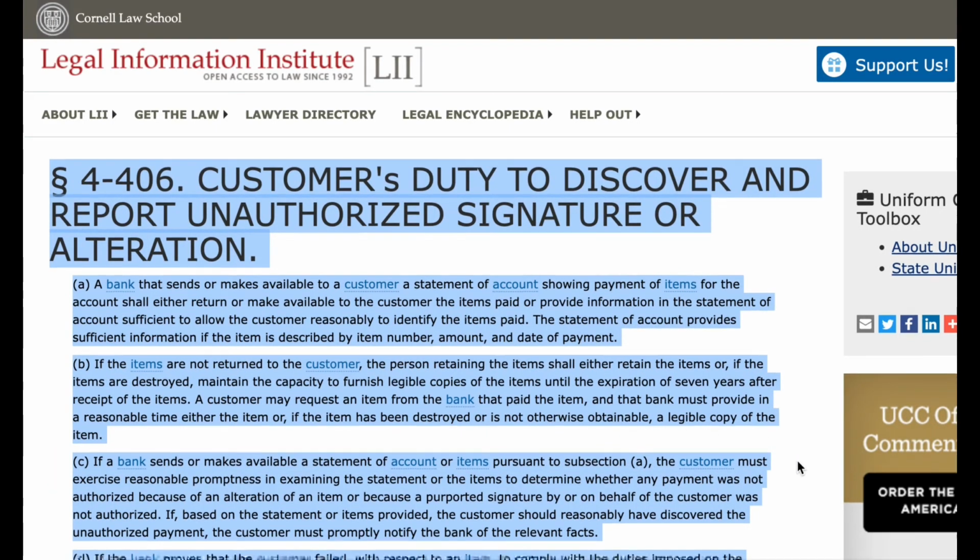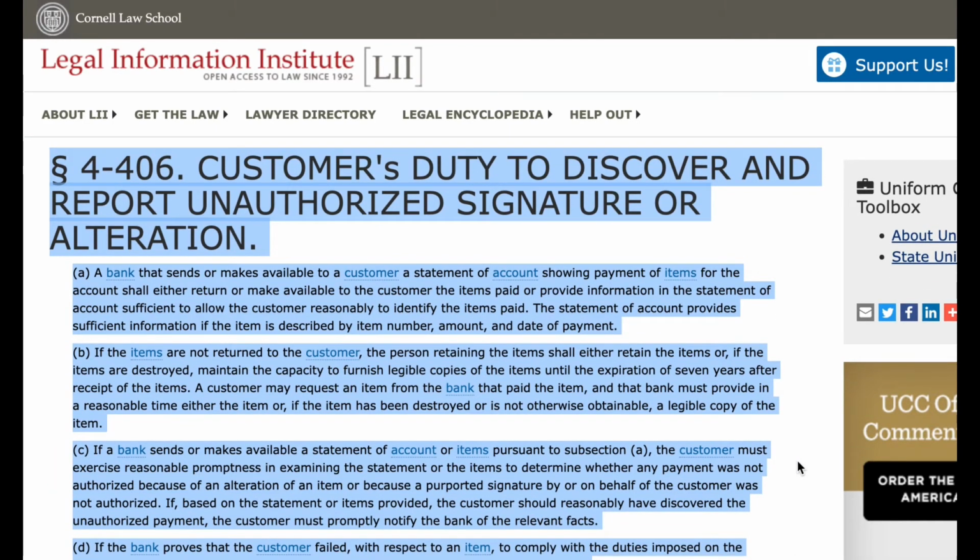Paragraph 406. Customer's duty to discover and report unauthorized signature or alteration. A. A bank that sends or makes available to a customer a statement of account showing payment of items for the account shall either return or make available to the customer the items paid or provide information in the statement of account sufficient to allow the customer reasonably to identify the items paid. The statement of account provides sufficient information if the item is described by item number, amount, and date of payment.